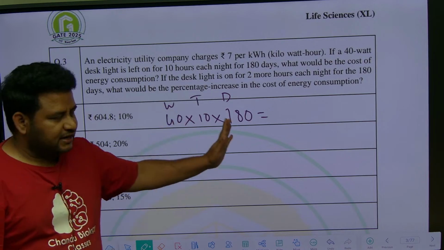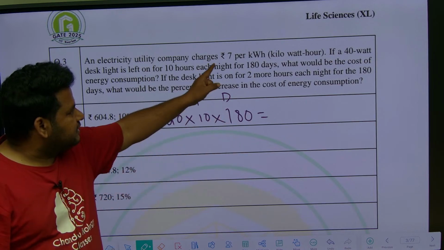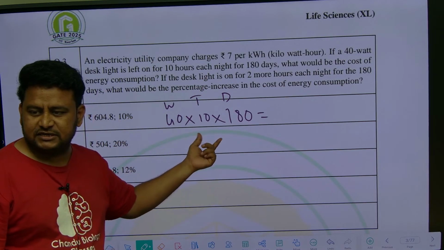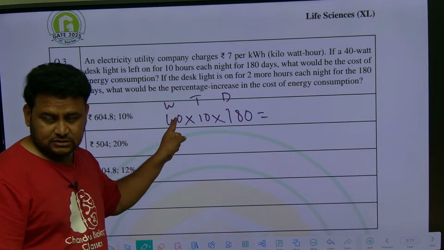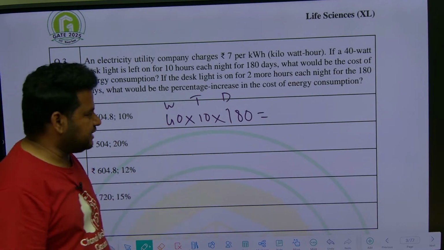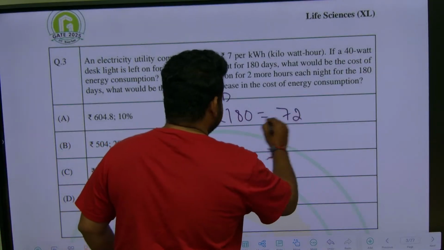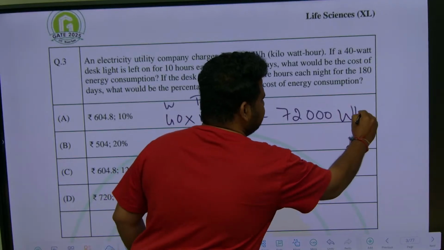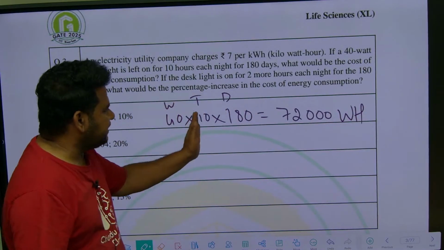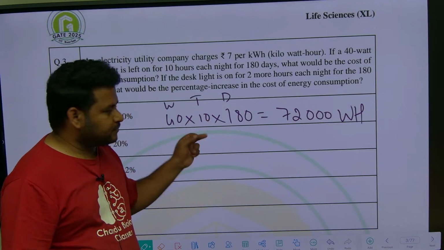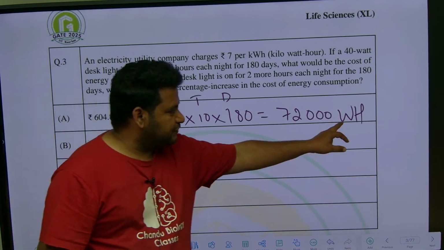So for 1 kilowatt hour it is 7. So for these many kilowatt hours, what is it? It is not kilowatt hours, it is in watts. If I multiply this, 18 4s are 72, followed by 3 zeros. This will be watt hour. See here, watt, time and days. Days doesn't have any unit. Time is hours. So we'll get watt into hour.